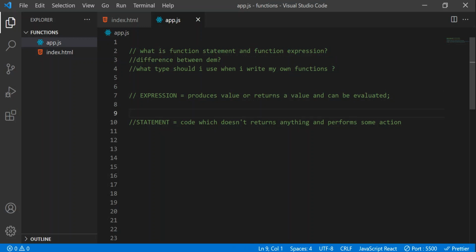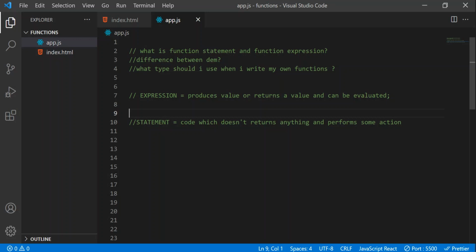And coming to statement, a piece of code or line of code which doesn't return anything and performs some action is considered a statement. Examples of statements are the if statement. The if will not produce anything; inside the if we have a condition, and based on that condition the statements are going to be executed. So the entire if block is just a statement.